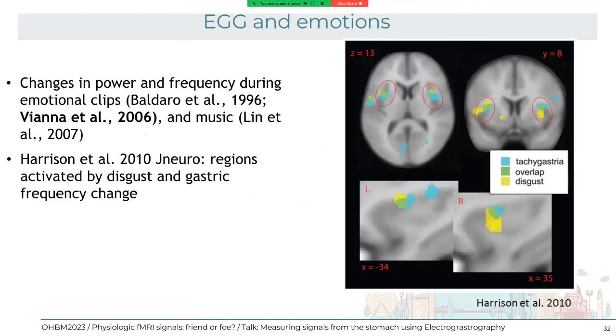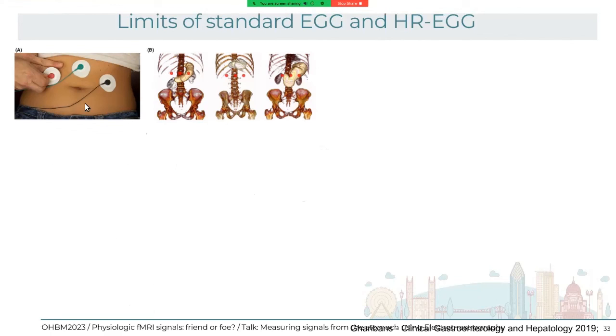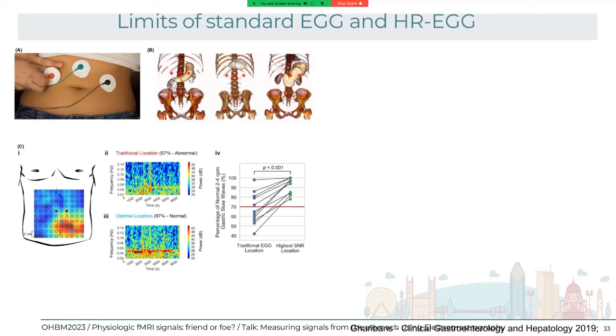So what the field is doing a little bit right now is putting an array of electrodes, with a lot of them, up to 50 electrodes, let's say. And here we see that what we thought was an unhealthy stomach was also a healthy stomach. And also we can extract measures that are much more correlated with symptoms than the standard measures are. So this is something also to keep in mind.